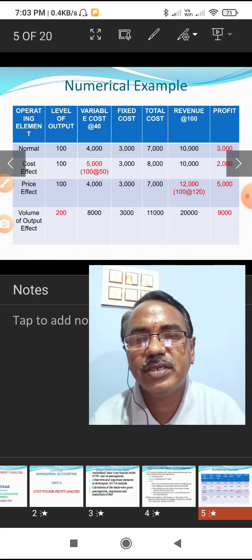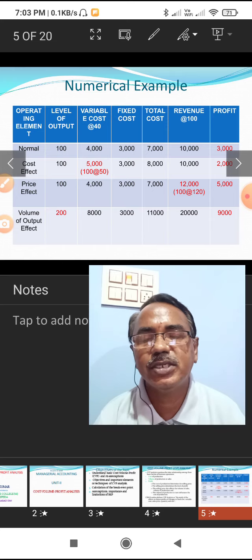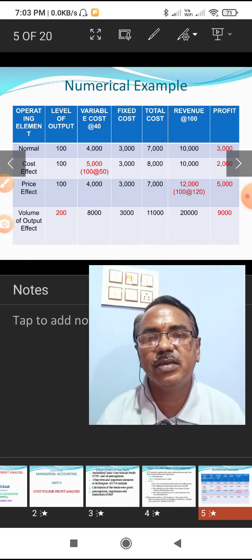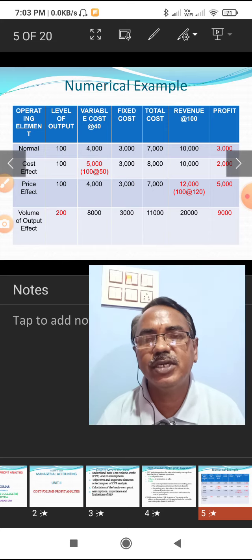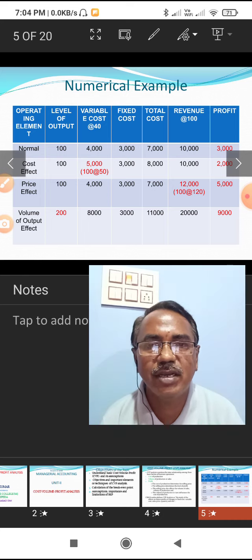And what is the effect of the volume of production output? Here the volume is increased from 100 units to 200 units. So the variable cost at the rate of 40 rupees on 200 units is 8,000, and the fixed cost remains the same at 3,000. The total cost is 11,000. The sales revenue at the rate of 100 rupees gives 20,000 as the total sales. The difference between the total sales and the total cost is the profit, 9,000.